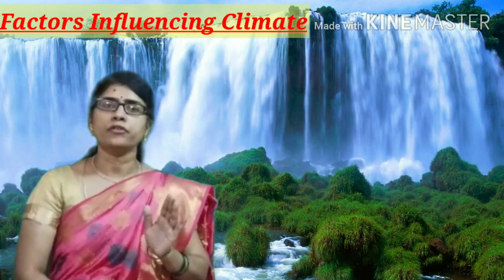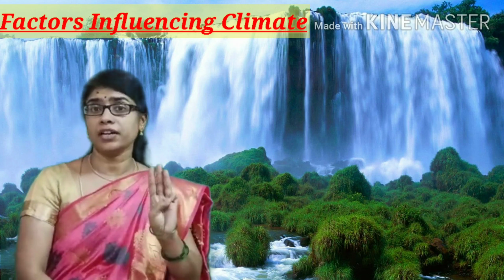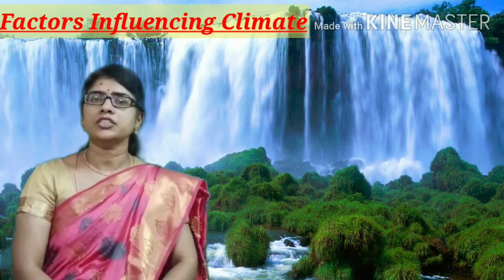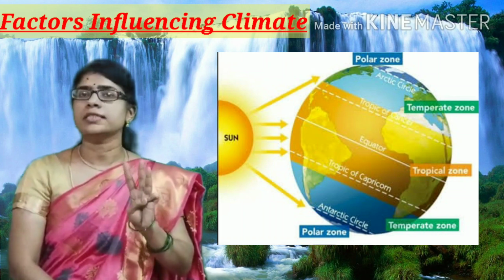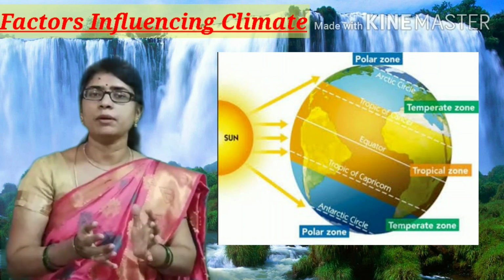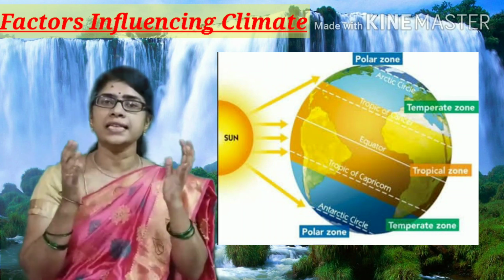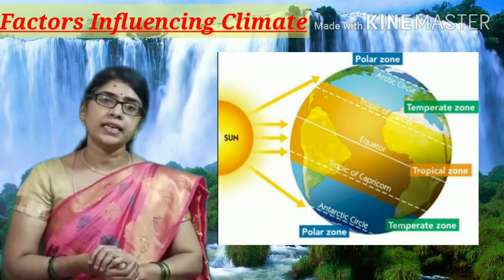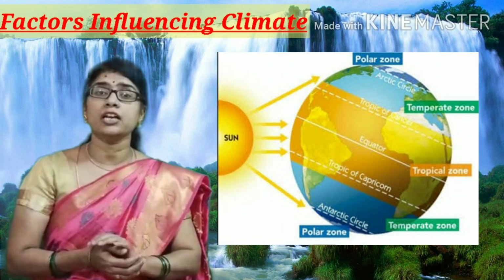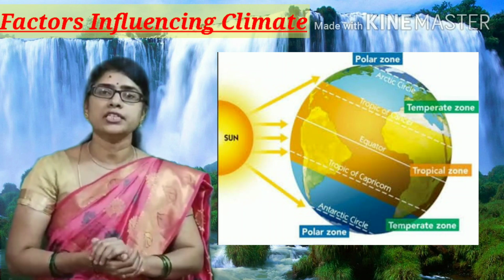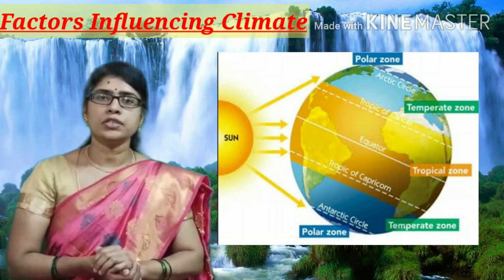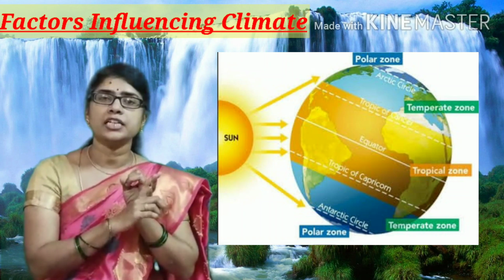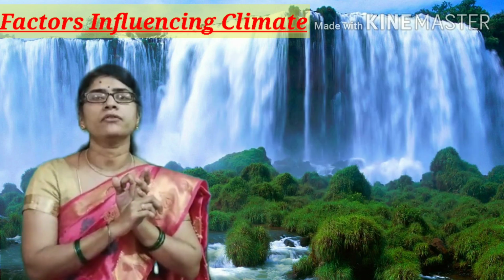Depending on the amount of heat received from the sun, Earth is divided into 3 zones, children. How many zones? 3 zones. Because Earth is not receiving the same amount of heat from the sun, as it is spherical and its axis is tilted. That is the reason why Earth is divided into 3 zones depending on the amount of heat received from the sun. Those are torrid zone, temperate zone and frigid zone.